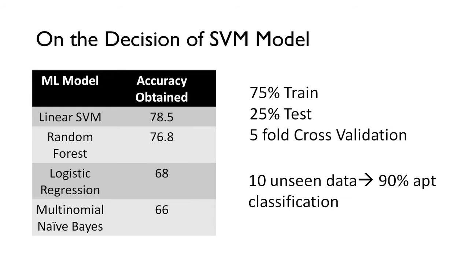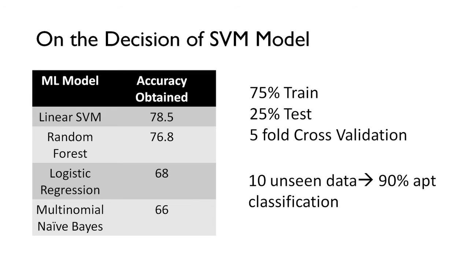So we split the whole data into two parts such that 75% of it is used to train the model and 25% of it is used to test the accuracy of the model. And for SVM and others as well, we used 5-fold cross validation. So after running this model and obtaining an accuracy, we see that with these constraints, we got an accuracy of 78.5% for linear SVM.